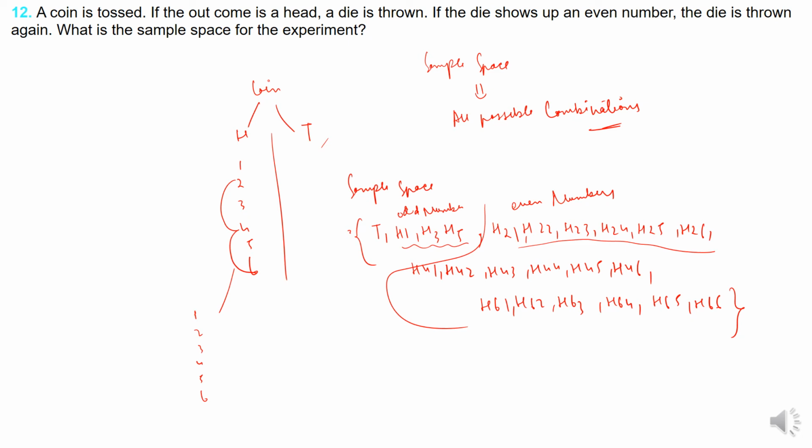Then once again 1, 2, 3, 4, 5, 6, like that. So T, H1, H3, H5 for odd, and if it is even, then H21 to H26, H41 to H46, H61 to H66. I hope this is understood, right? This diagram will make things very easy to understand.